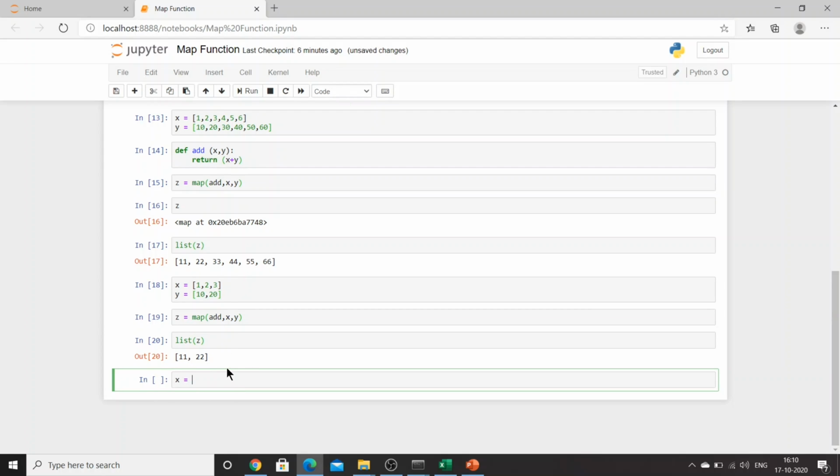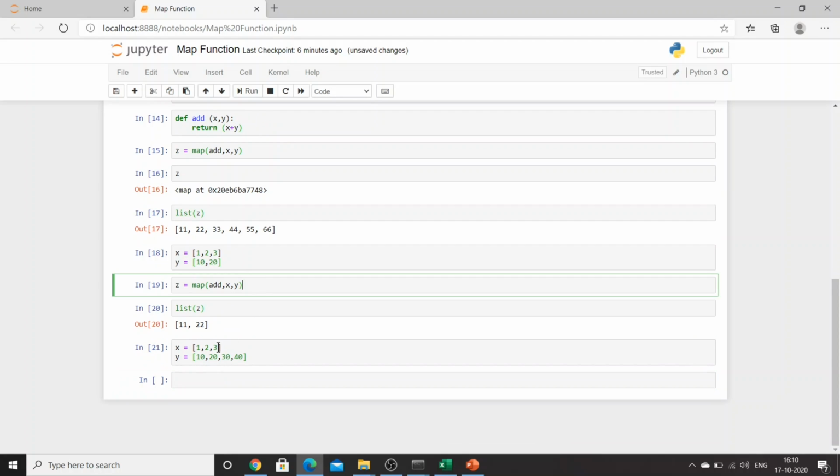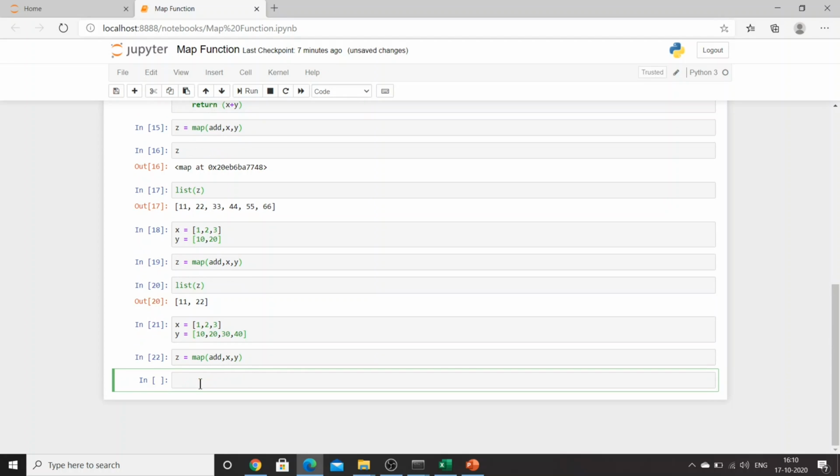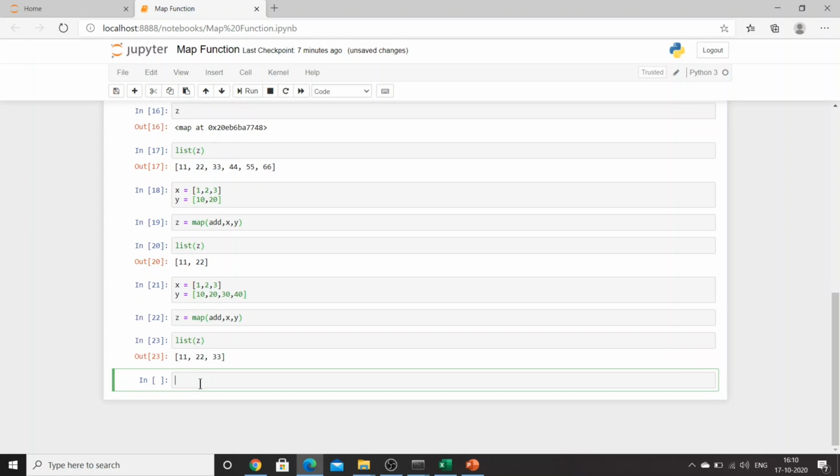If you want to try it out once again, let's give 1, 2, 3 for x and 10, 20, 30 and 40 for y, and let's try z is equal to map of add comma x comma y. And let's try list of z. You'll get only three elements, because out of the three and four elements in x and y, the operation will be performed according to the list having fewer elements. Fine. I think this is enough.